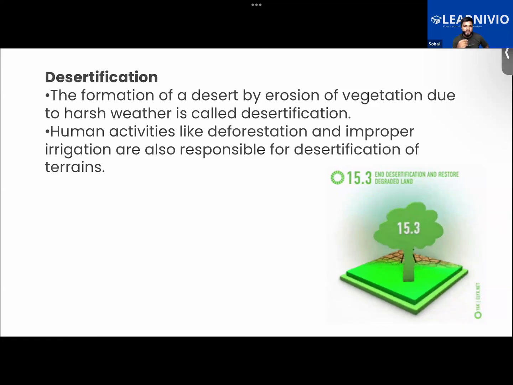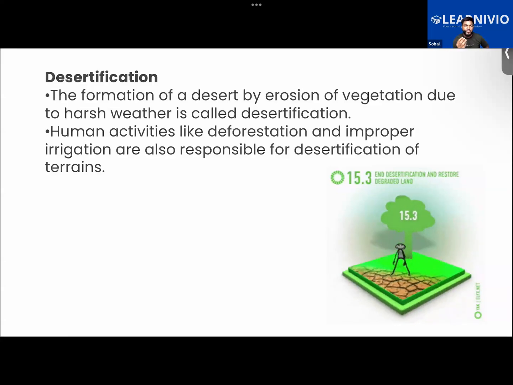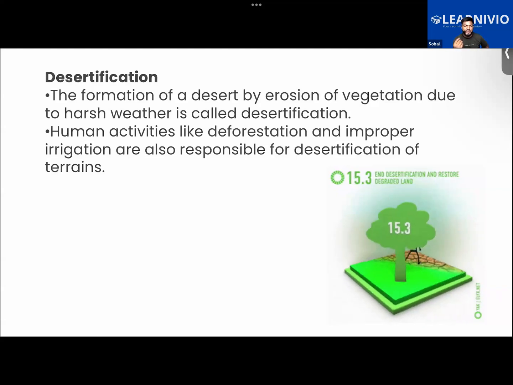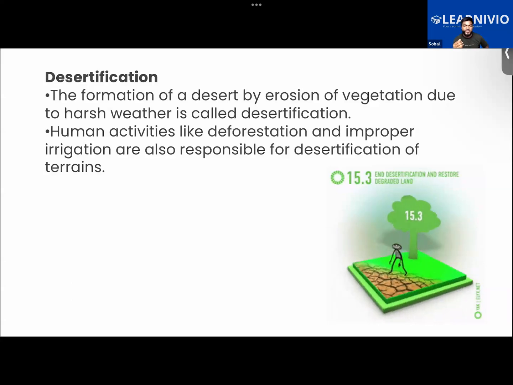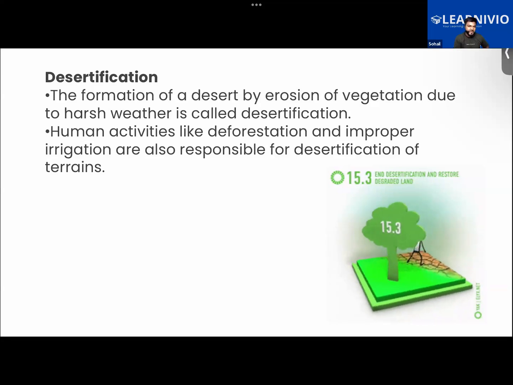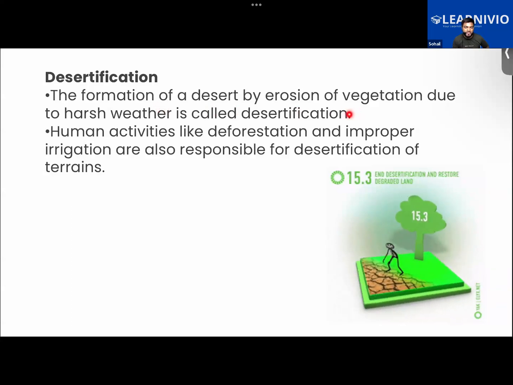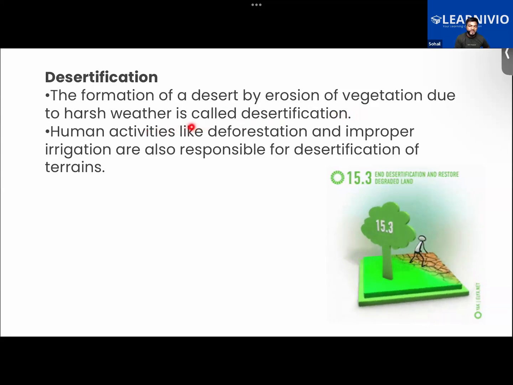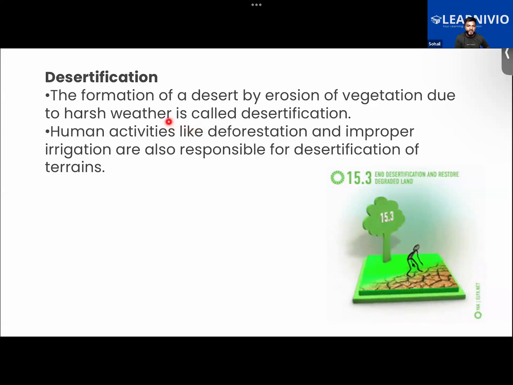So particularly due to human activities or some natural phenomena also, a fertile land will later on, in a few decades, like in 20 years, 50 years, or 100 years, convert into a desert. Getting it now? So desertification is the formation of a desert by loss of vegetation due to harsh weather conditions. If there is no rainfall in that region, or if the temperature of that region increases, the vegetation would be lost, right?